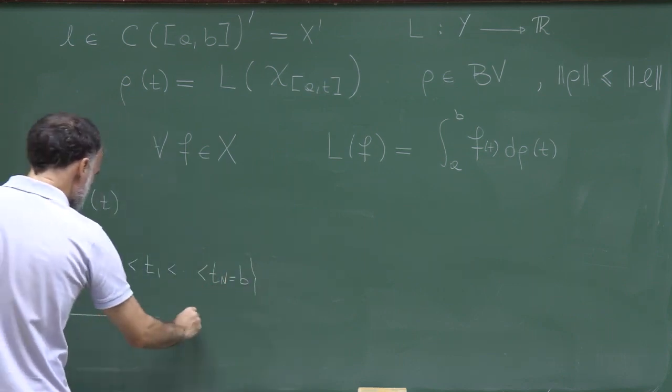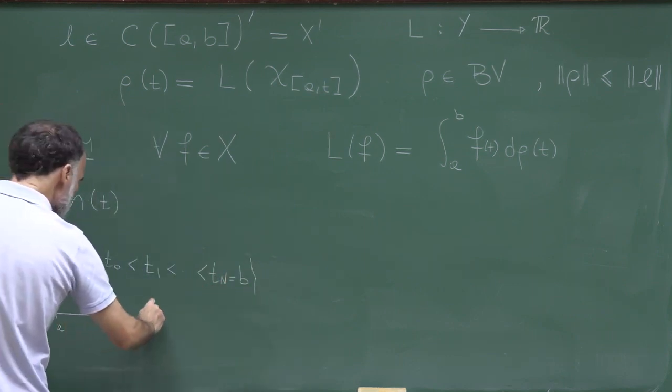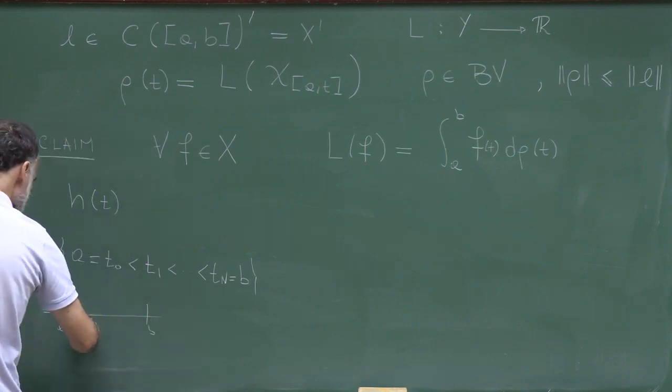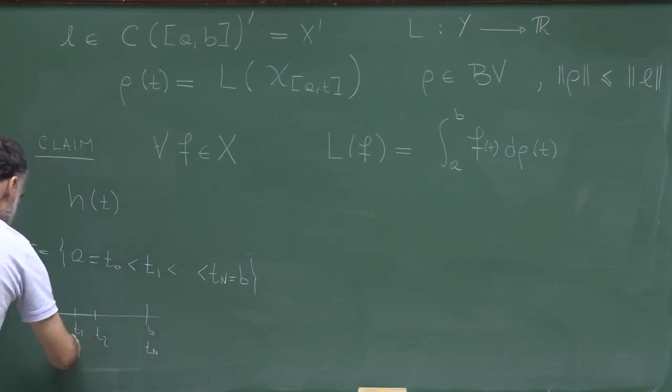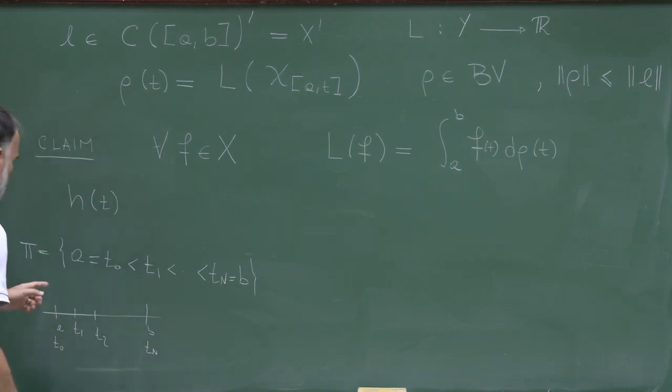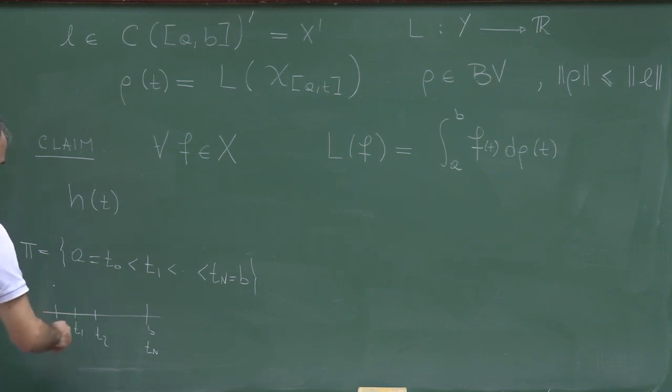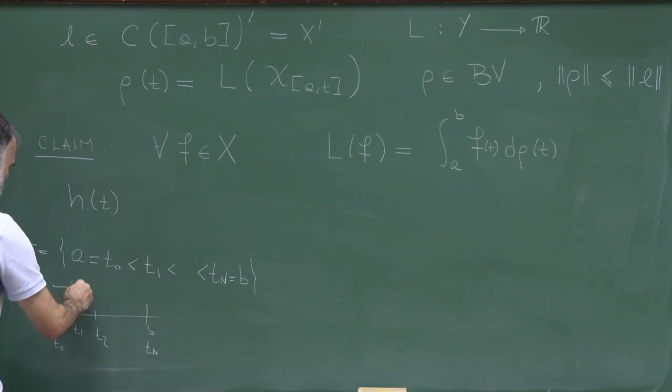So this is a partition of your interval ab, t1, t2, up to tn, and this is t0. And what I'm going to do is I'll just take the value of f on the left-hand side of the interval, and I will define this function to be constant according to this value on this interval.